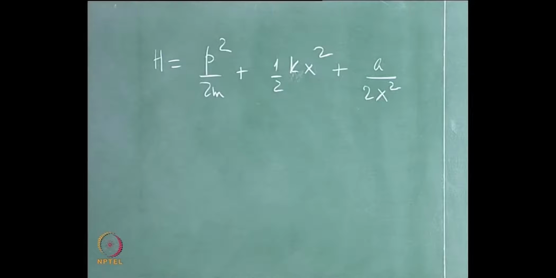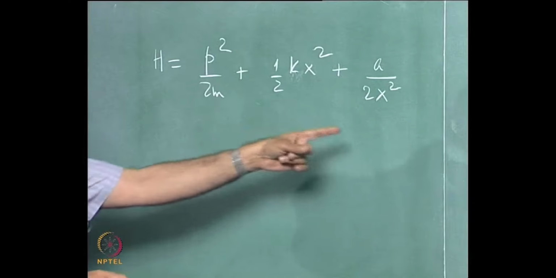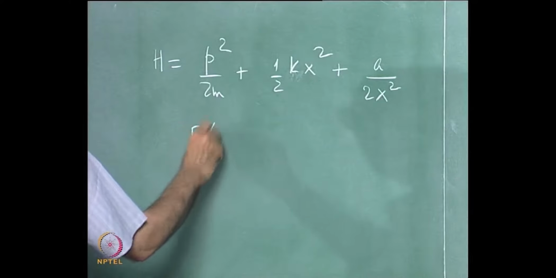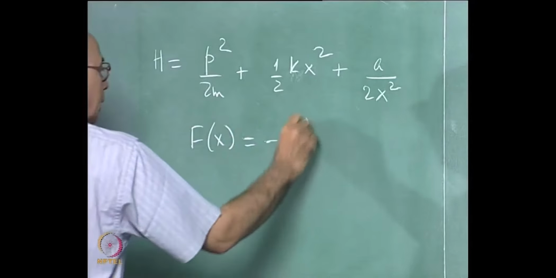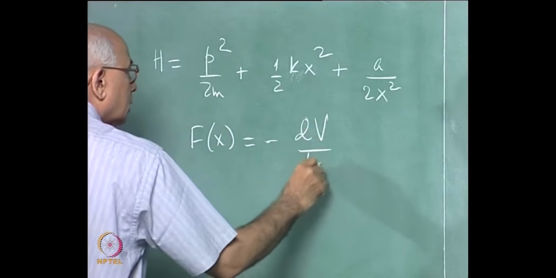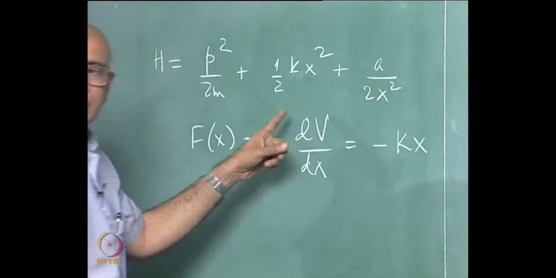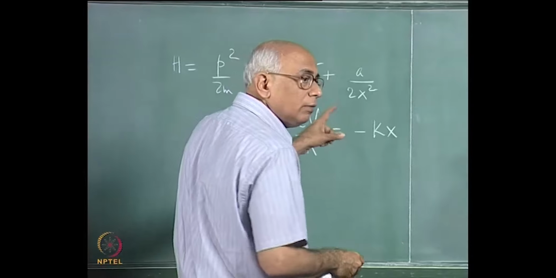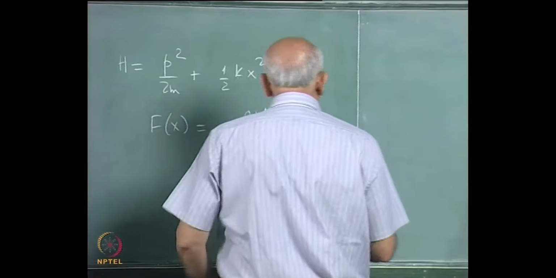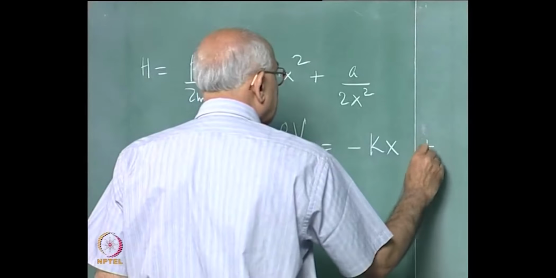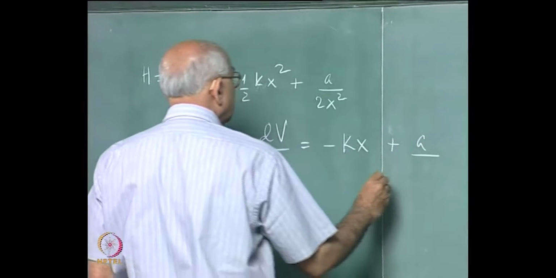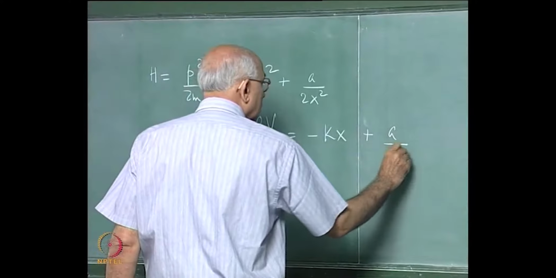Now what would the force on this particle be? It would be minus the derivative of the potential, so the force on the particle is minus dV over dx, this is equal to minus kx, that is the harmonic oscillator part, and then the derivative of this potential which would go like plus a over x cubed.